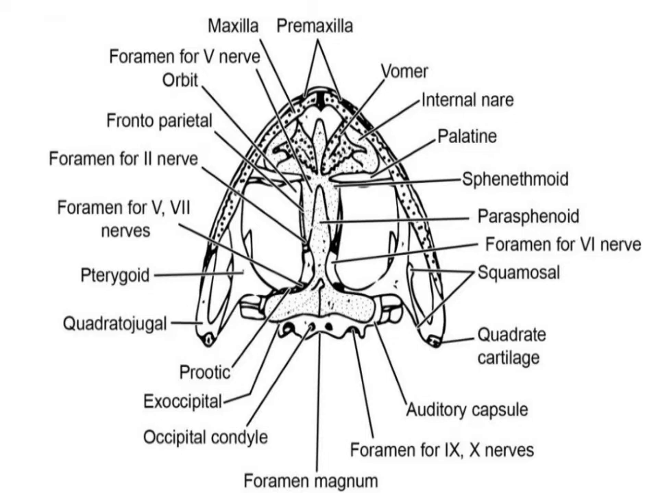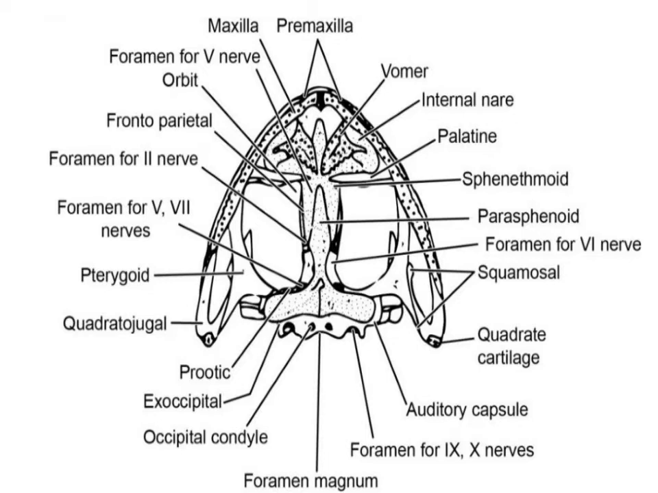Then you have the olfactory capsule. The olfactory capsule encloses the olfactory organs. The walls of the olfactory capsules are mainly cartilaginous, and its posterior region is formed by the ethmoid region of the sphenethmoid.